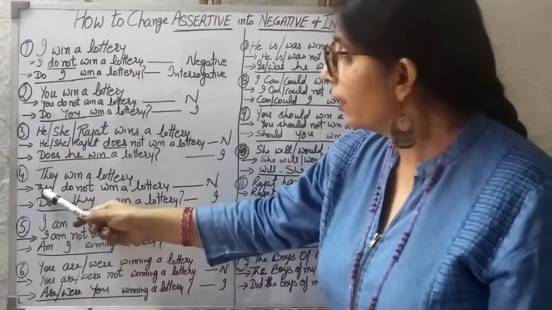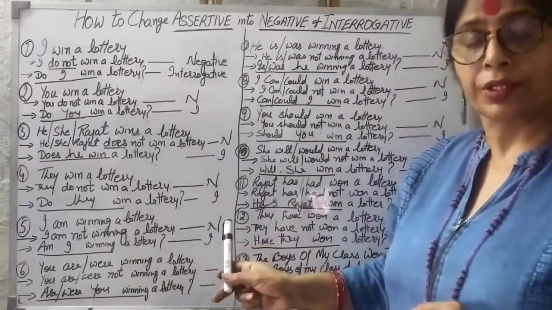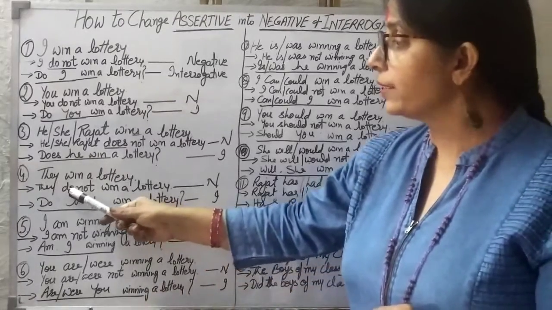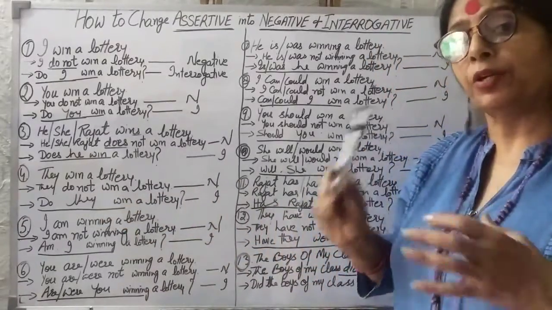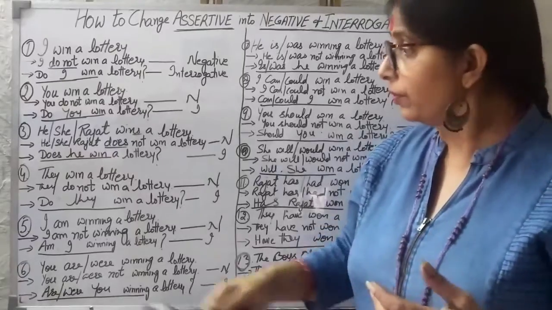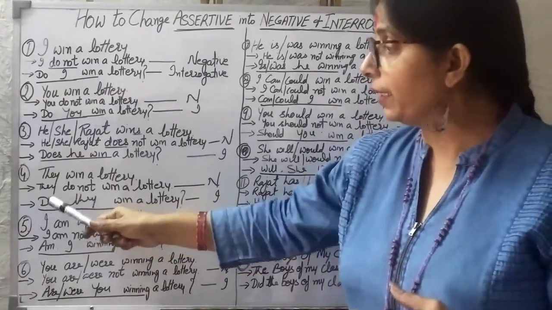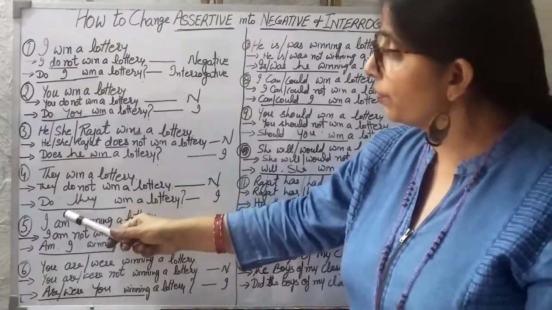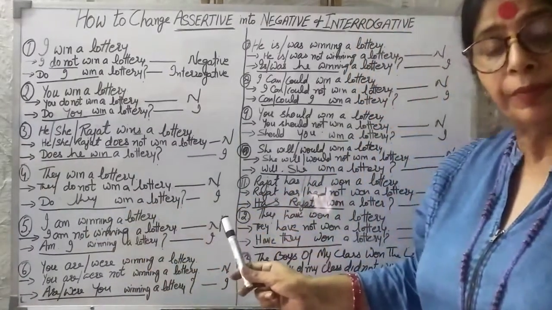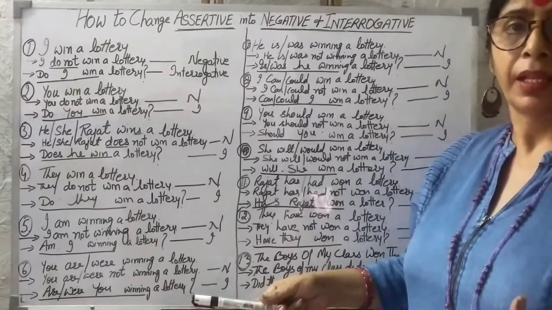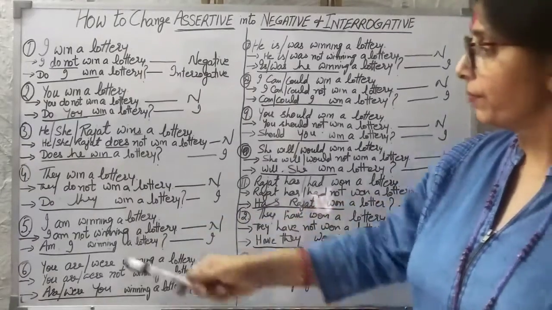Negative would be they do not win a lottery. And this do is a helping verb. That's why if we are to make it interrogative, then this do will come here. It will become the beginning word. So our sentence would be, do they win a lottery? This is interrogative.